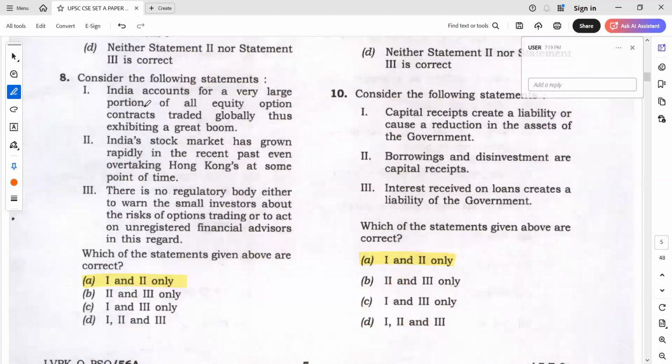Okay, next, India accounts for a very large portion of equity. India's stock market has grown rapidly in the recent past. There is no regulatory body. So what is the answer? This is an extreme statement. The answer is 1 and 2.